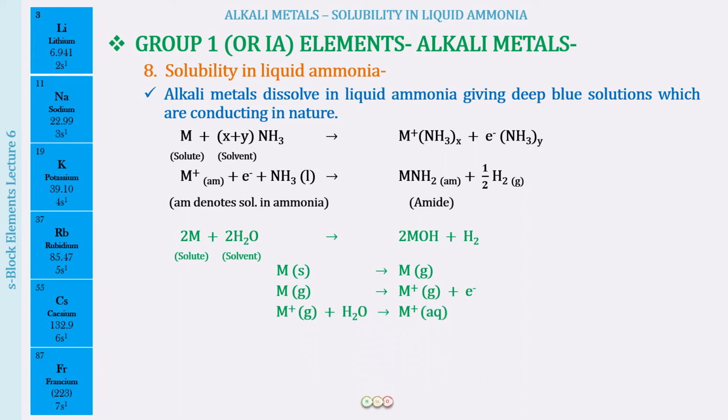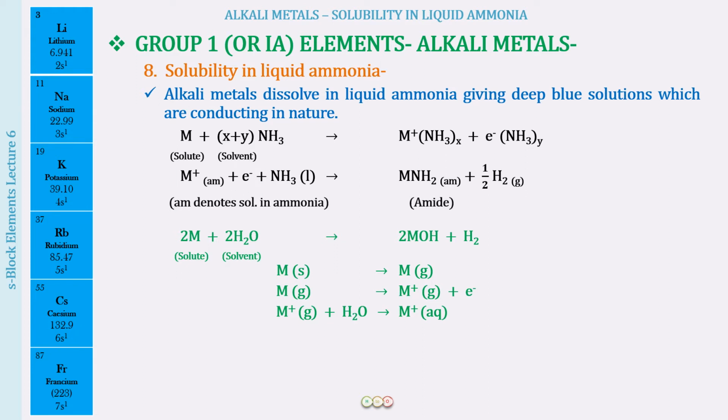So that is going to give M plus gaseous ions, and along with that electrons are going to be released. Now these M plus gaseous ions are interacting with water, right? And interaction with water is going to result in the formation of the hydrated metal ions.